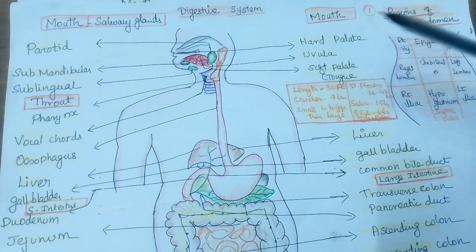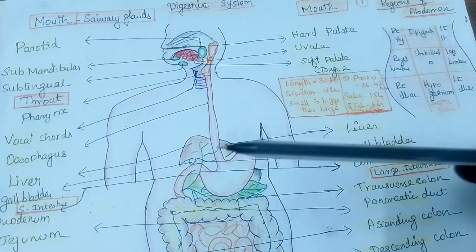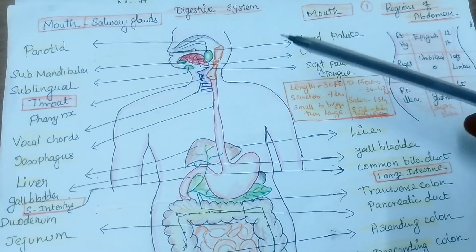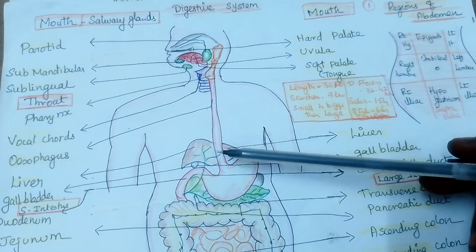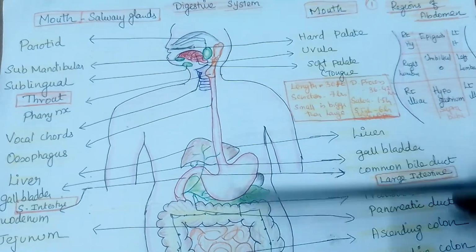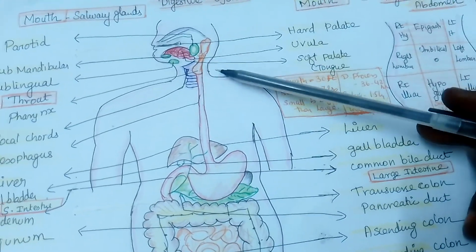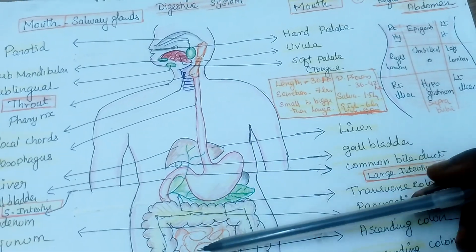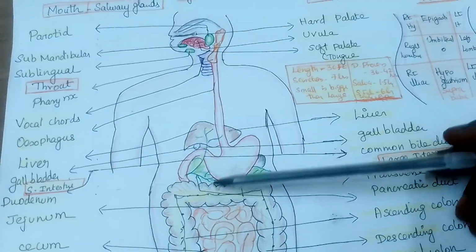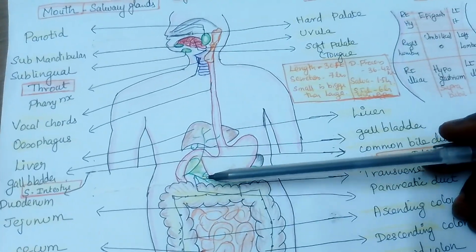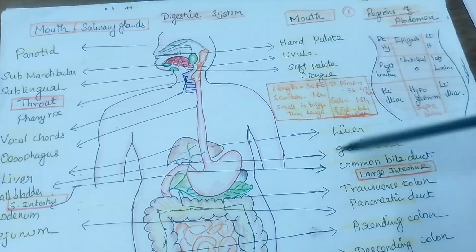So the food, whatever the hard substances coming from the saliva, various enzymes are secreted with the influence of this, not by the hypothalamus. That's why we say the digestive system is like a second brain. Once the food is passing, how the food is going to convert, what enzymes are acting, how the digestion takes place, how the absorption takes place. That's what we are going to see in this digestive system.